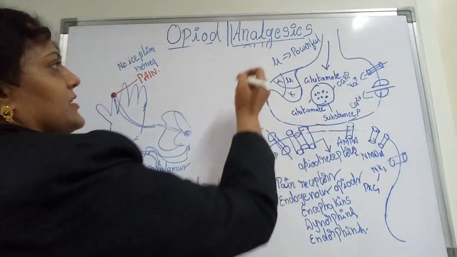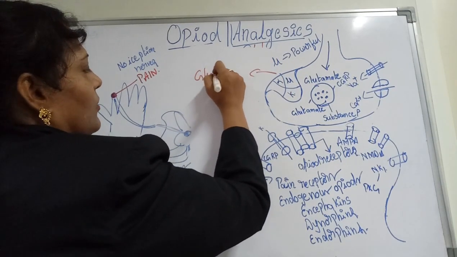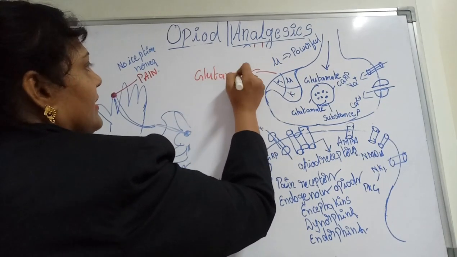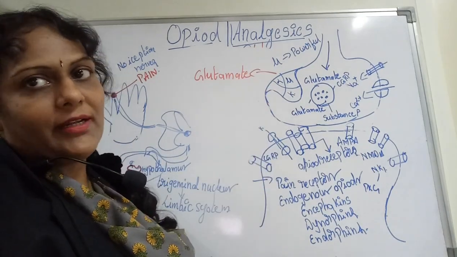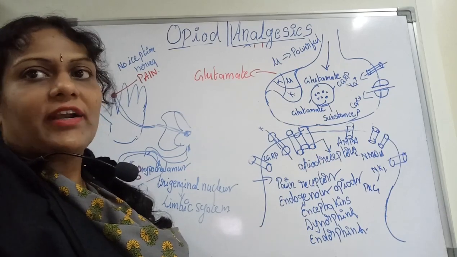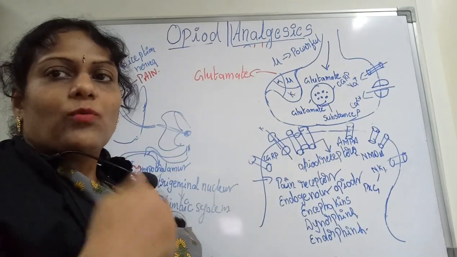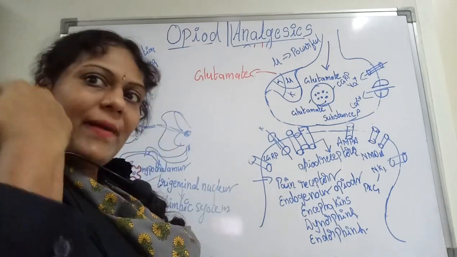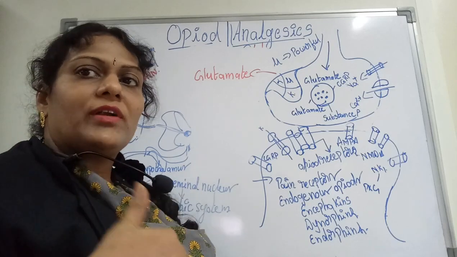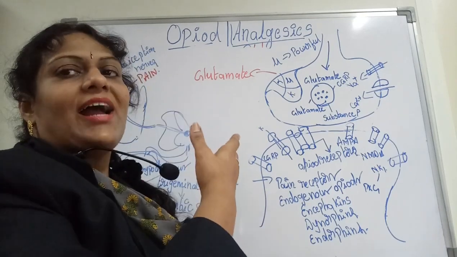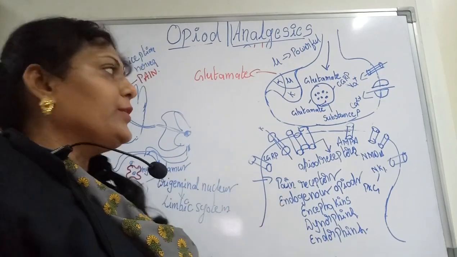So we need to consider glutamate neurons over here. Why? Because they get excited and give you the passage that we have pain in that particular area. We already dealt with glutamate, how it is synthesized and what happens to it, in our past videos. If you have doubts, you can jump onto those videos. Here we just give a brief account of how glutamate is going to excite for you.